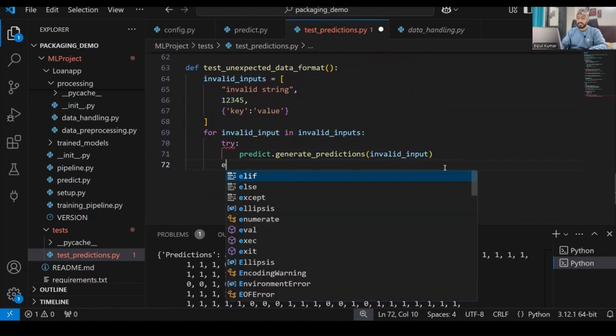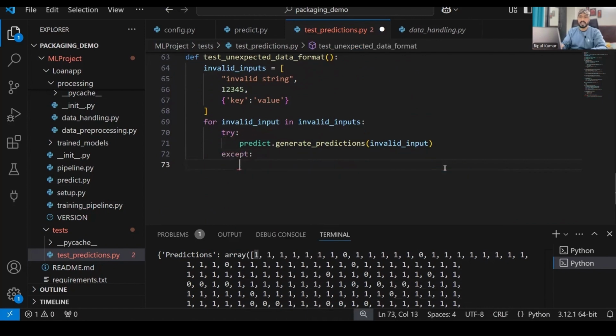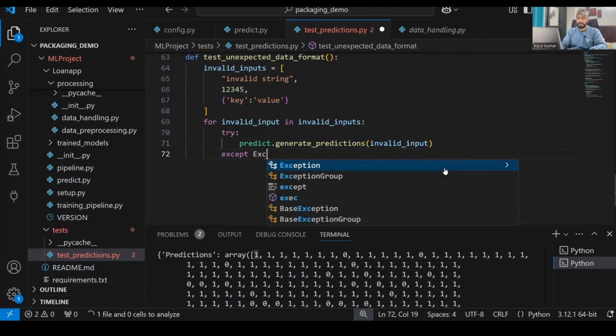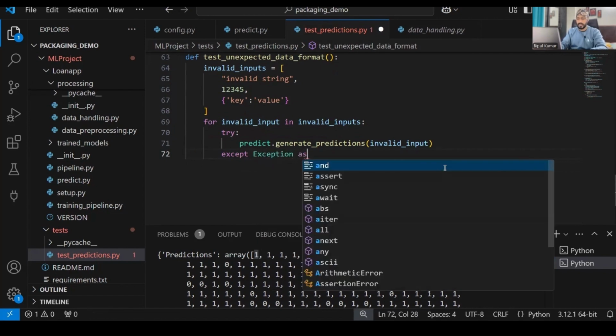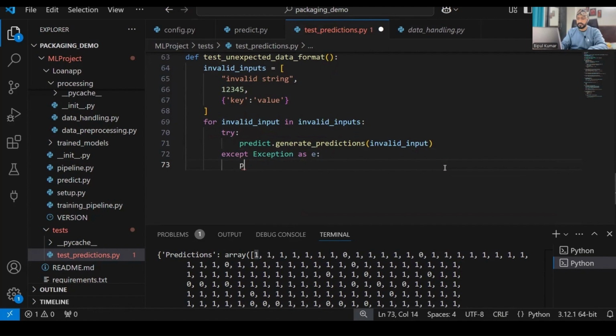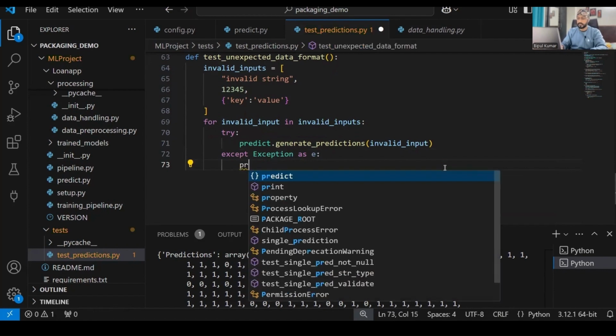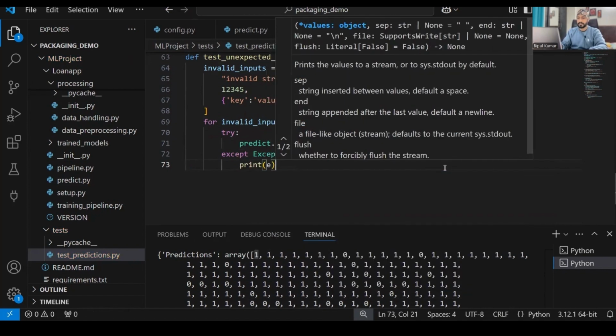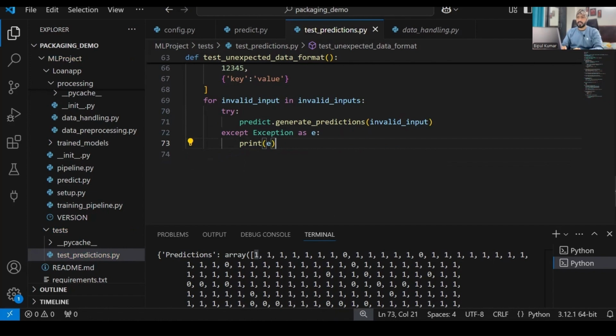And then except, obviously an exception will be there: except Exception as e, print e. Let's try to execute it and check how it behaves.